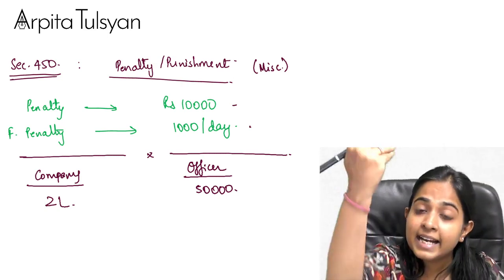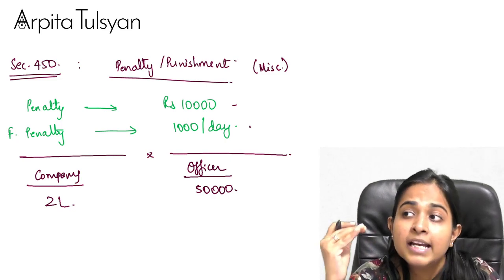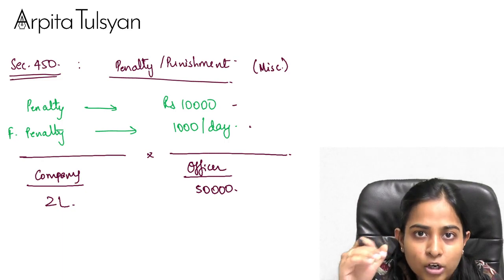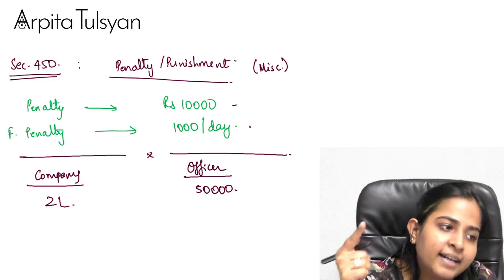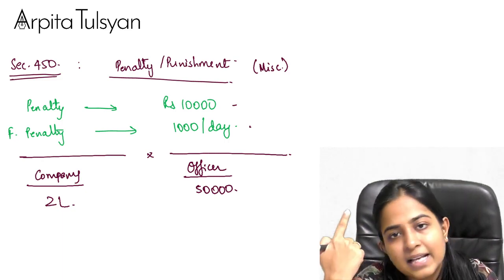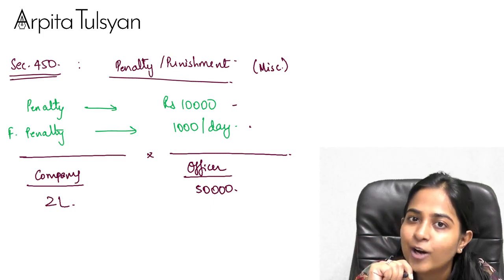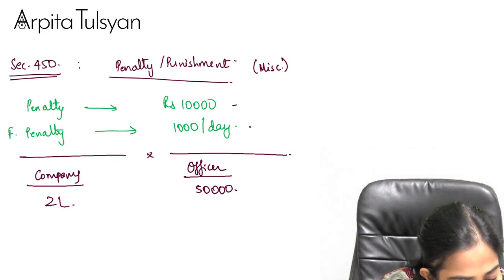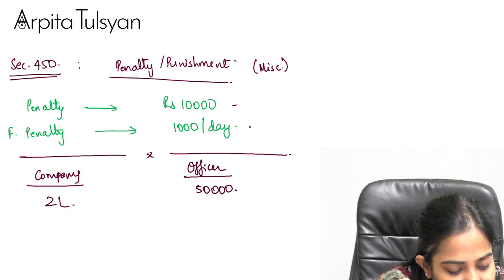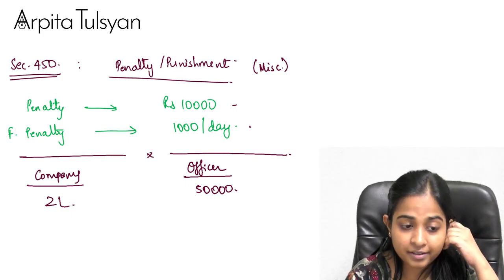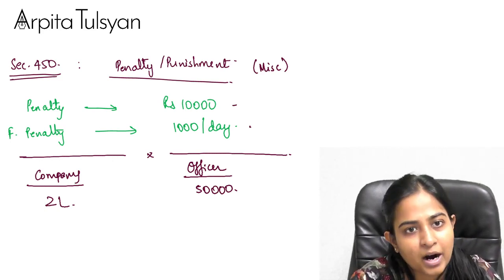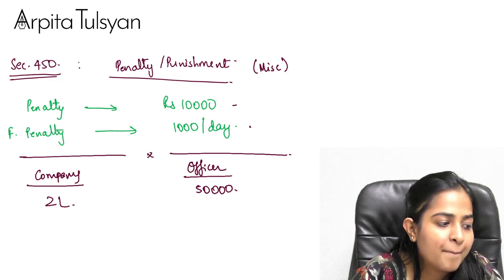Just like the example of 447: if we have done a smaller fraud but it involves public interest, then this will be applicable because that was not provided for in section 447. Very clear with this, everyone? Yes. Okay, fine. So this was all about your punishments part.